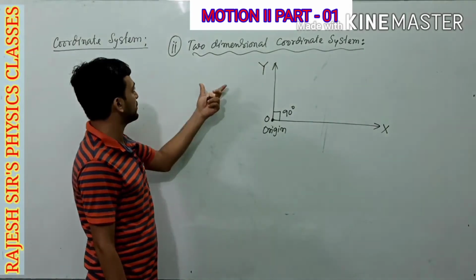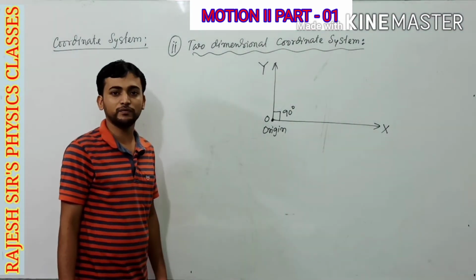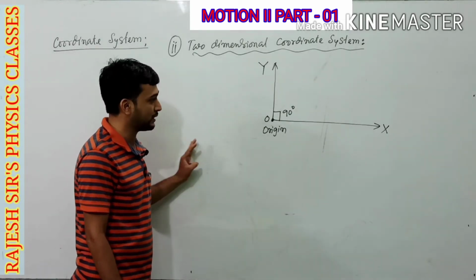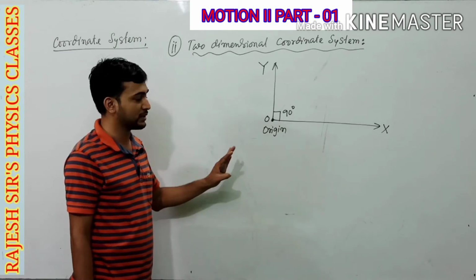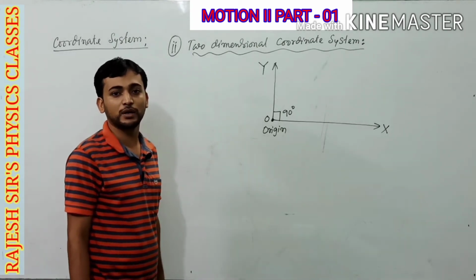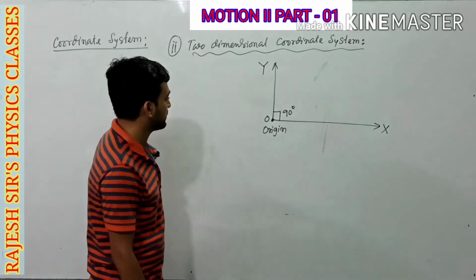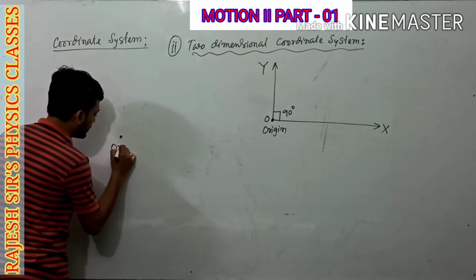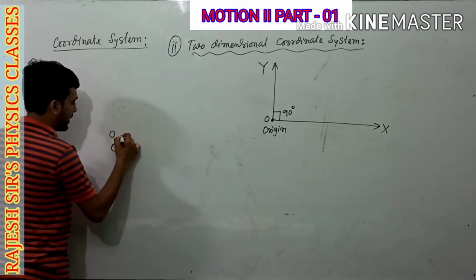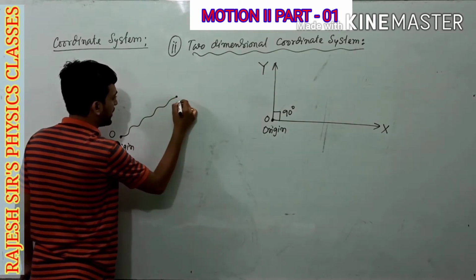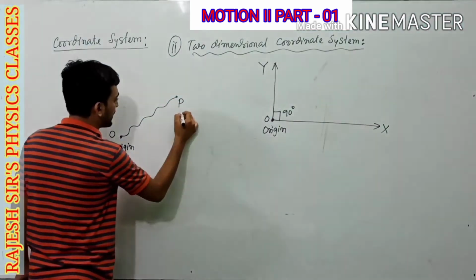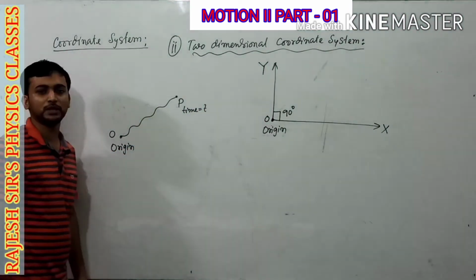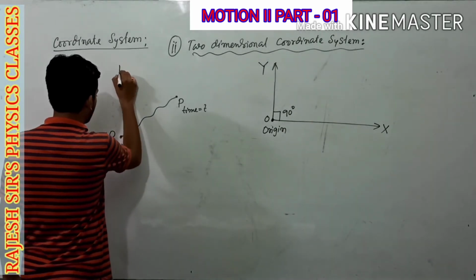Now, how can we use this two-dimensional coordinate system? Again, we will consider the motion of the ant, but this time we will not consider that the ant is moving along a straight path. We will consider that the ant is moving on a plane. Now, suppose this is the starting point of the ant. Starting point we have to consider as the origin, and it has shifted to point P after a certain time t. Now you have been asked what will be the location of this ant after this time t.